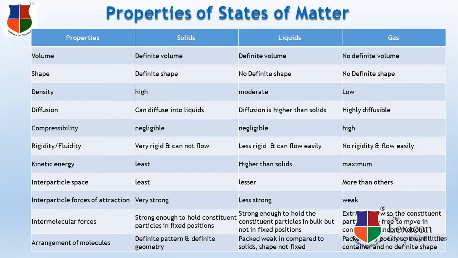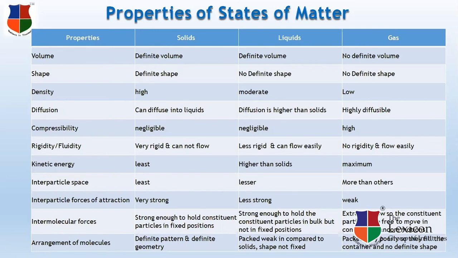Next, interparticle space. Solids have the least. Liquids have more, and gases have more than the others. Interparticle force of attraction. In solids, it is very strong. In liquids, it is less strong. In gases, it is weak. Intermolecular force: in solids, the intermolecular forces are strong enough to hold the constituent particles in fixed positions.